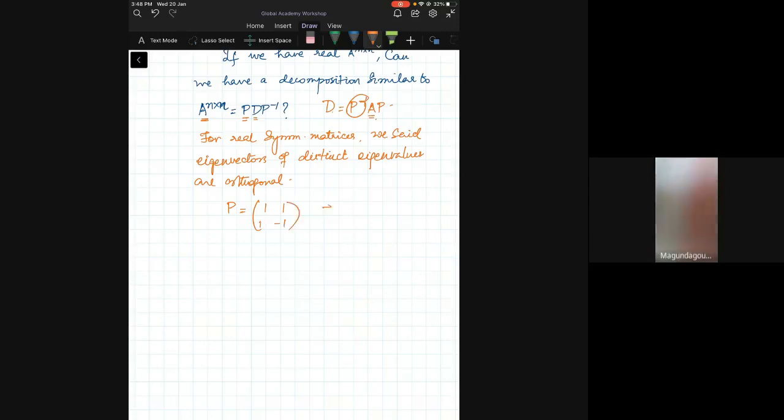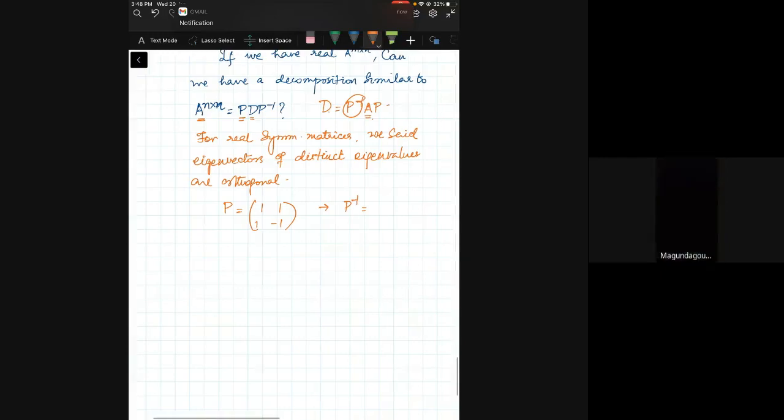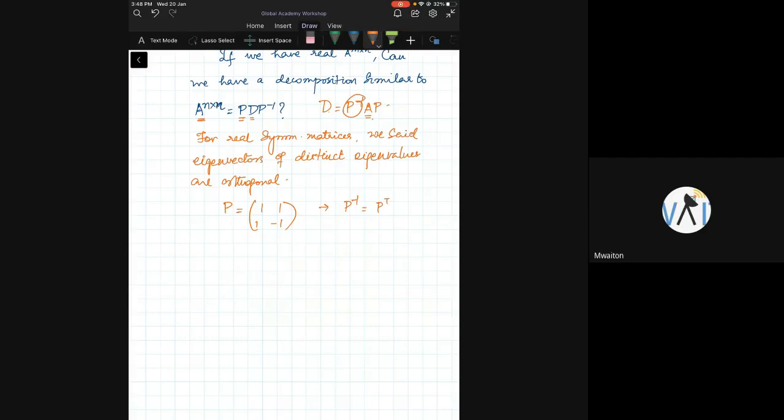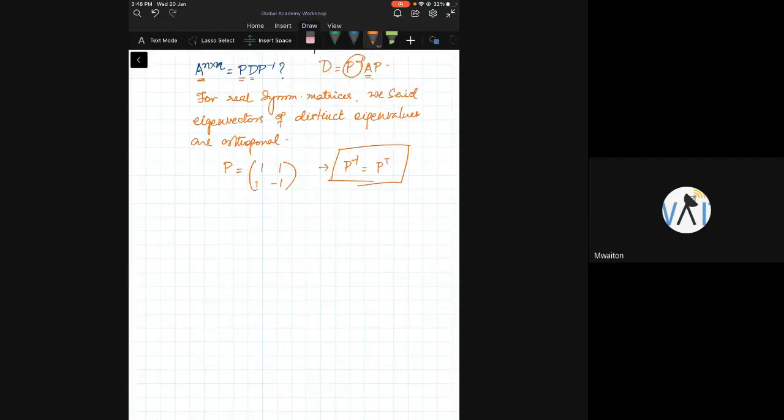Can you tell me what is P inverse? What is P inverse? Not exist? Remember, it exists. For any orthogonal square matrix, the inverse is equal to its transpose.